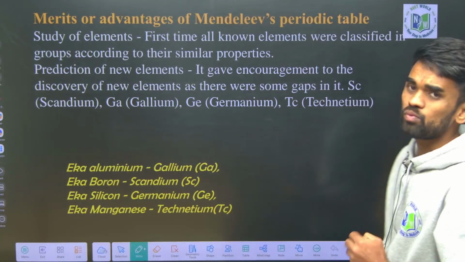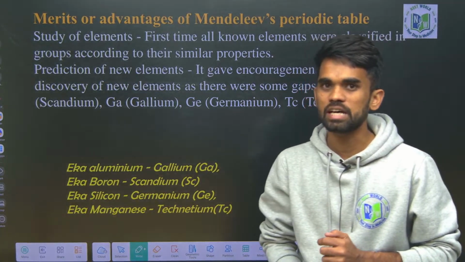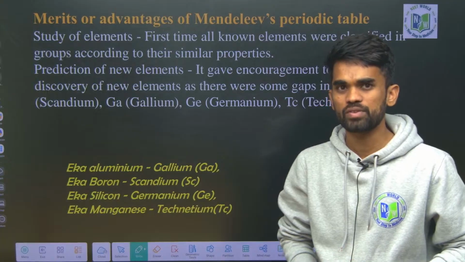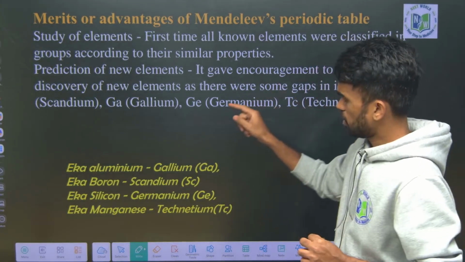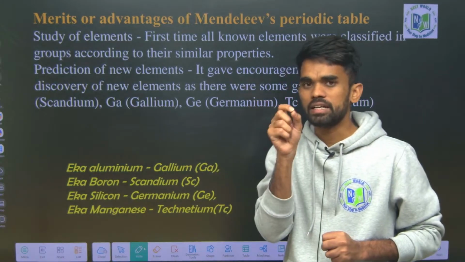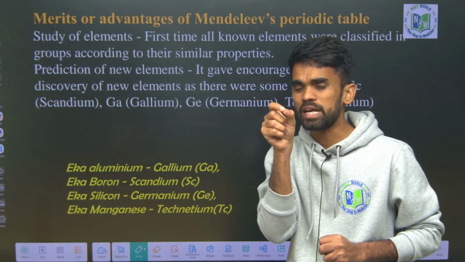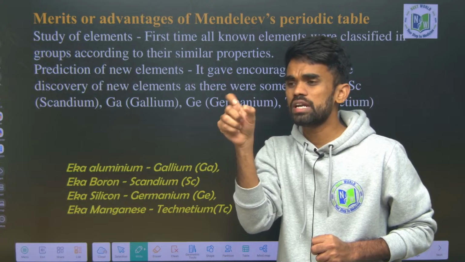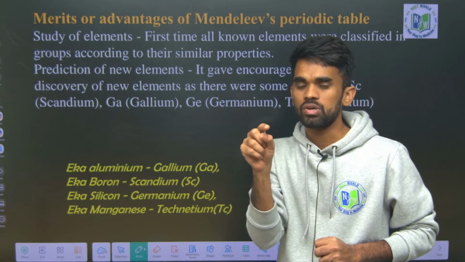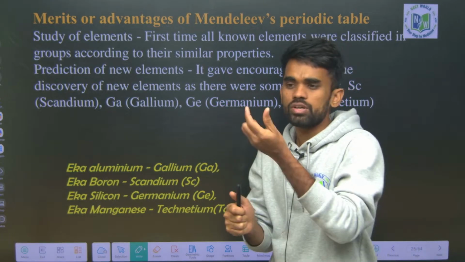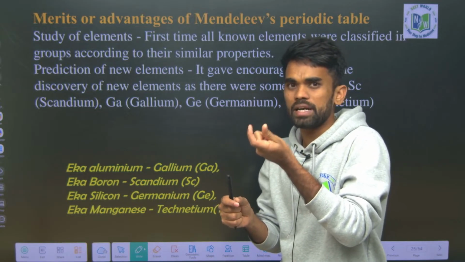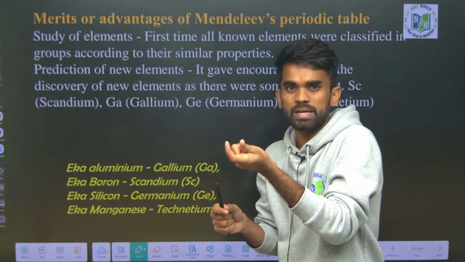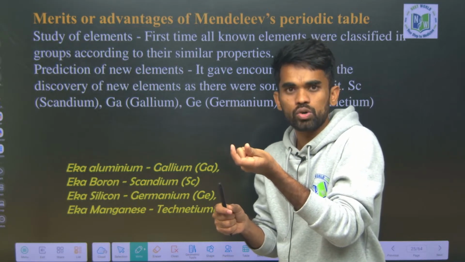Now, what are the merits, the advantages of Mendeleev's classification? Mendeleev predicted that some elements might be discovered in the future, so he left some space for them. By considering this, he left space for unknown elements, predicting that some elements might exist in a particular space in a group or in a period.